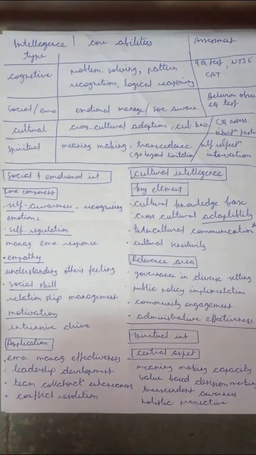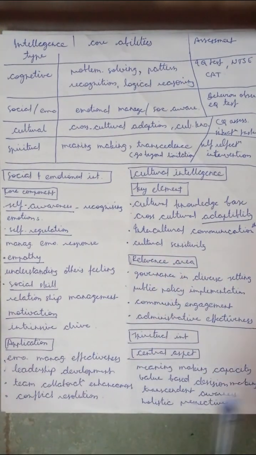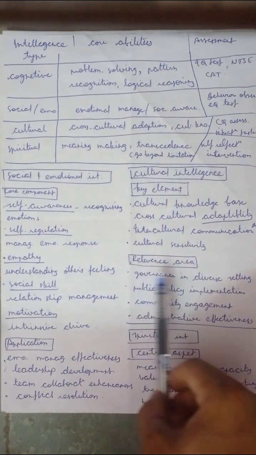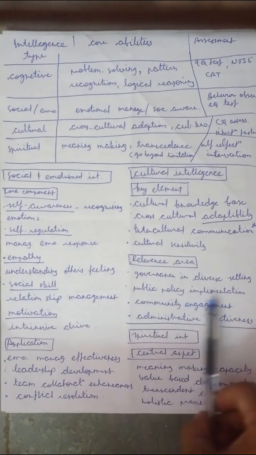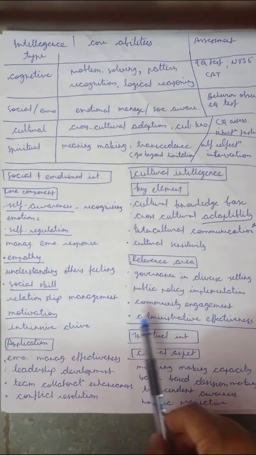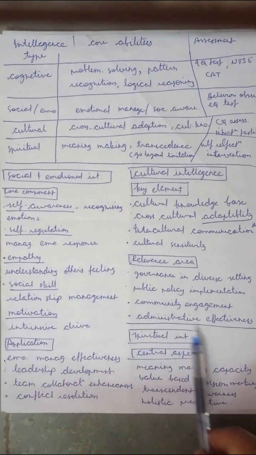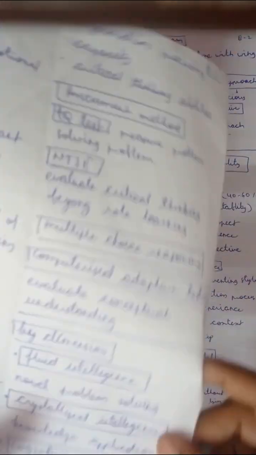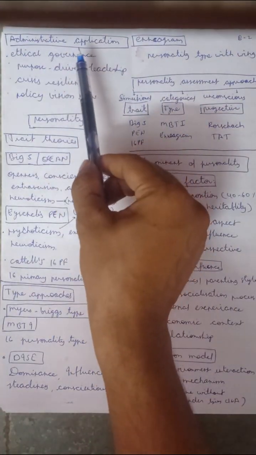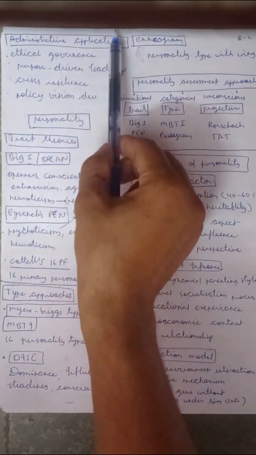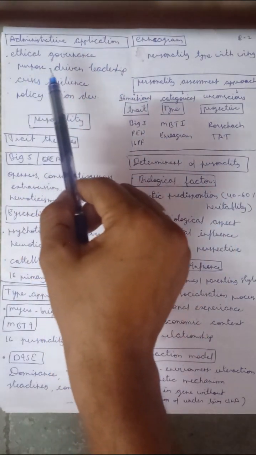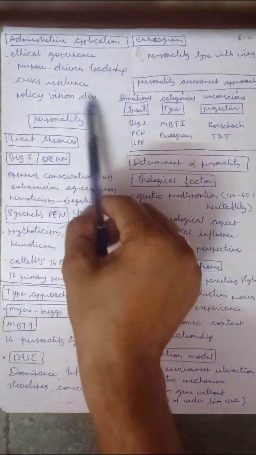cultural sensitivity, and knowing the cultural sentiments and religious sentiments. Application areas: governance in diverse settings, public policy implementation, community engagement, and administrative effectiveness. Then spiritual intelligence. The central aspects are meaning making capacity, value based decision making, transcendent awareness, and holistic perspective. Then the administrative application of spiritual intelligence: ethical governance, purpose driven leadership, crisis resilience, and policy vision development.